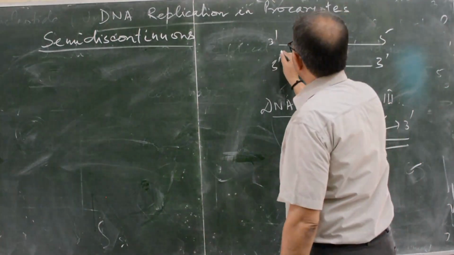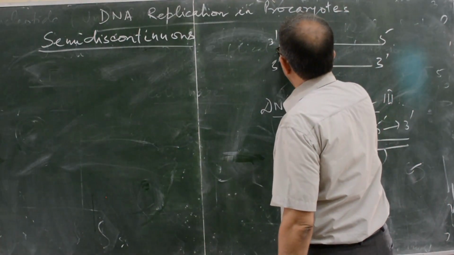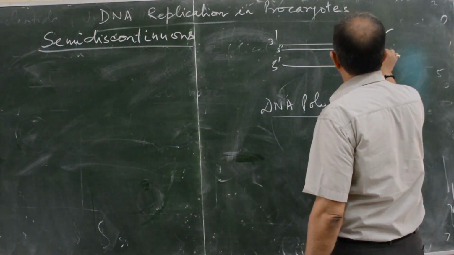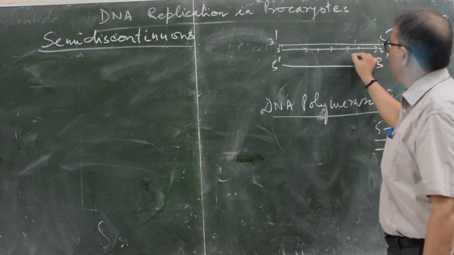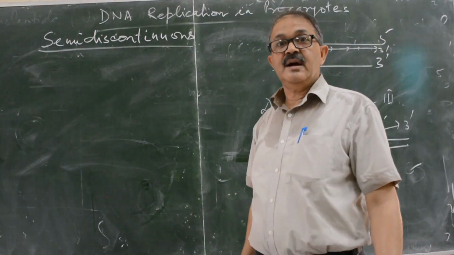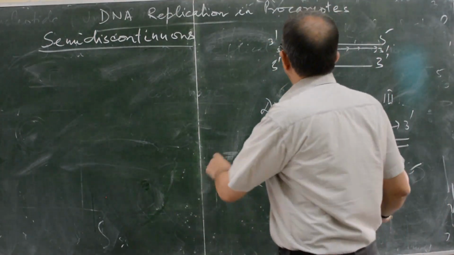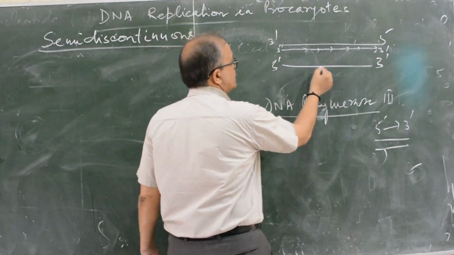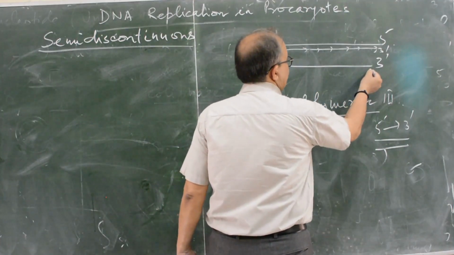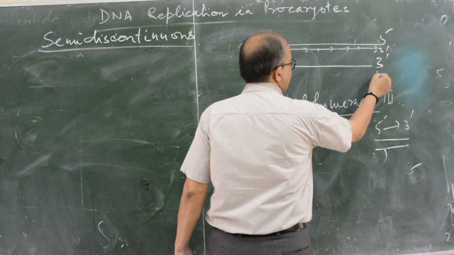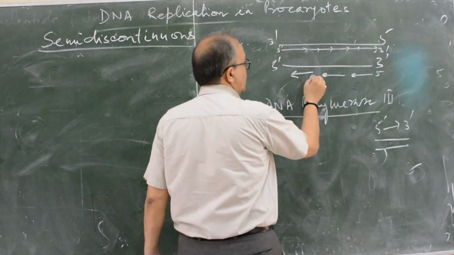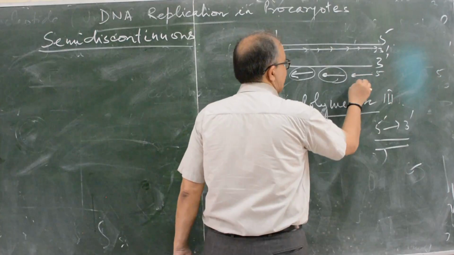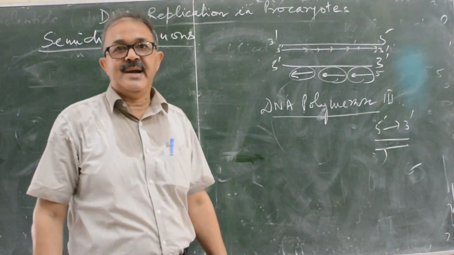On the second strand, this movement is continuous. But how is it possible on the strand in the other direction? So what happens? I will tell you, it is synthesized in small fragments.